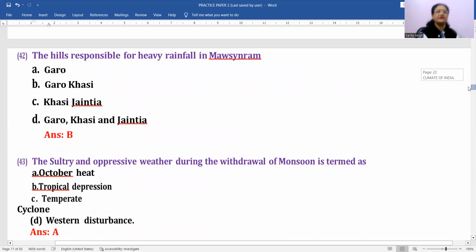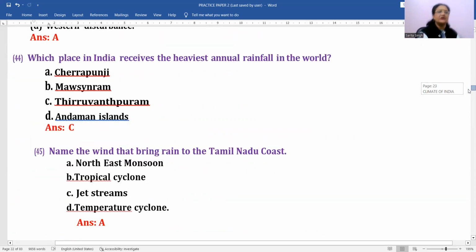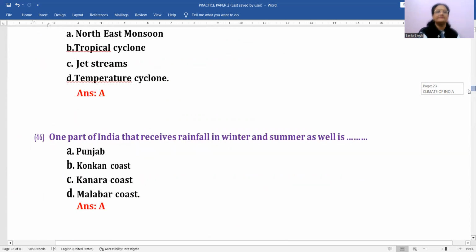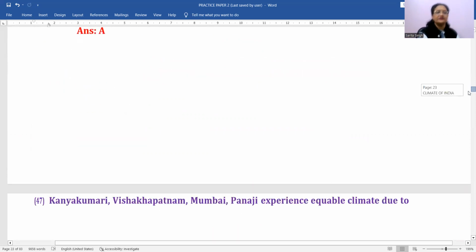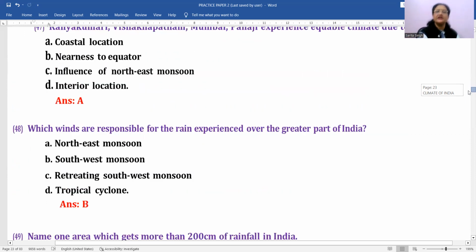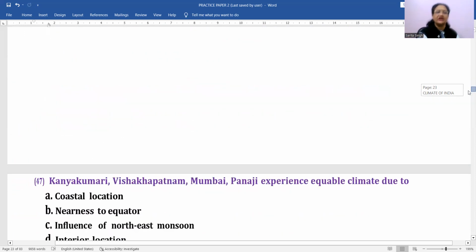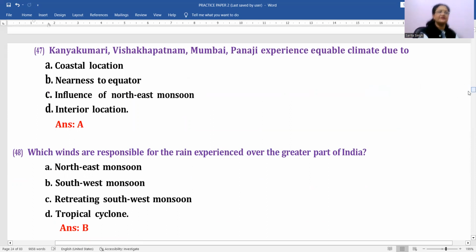Now come to next. The hills responsible for heavy rainfall in Mawsynram, the answer will be Garo and Khasi hills. Okay. Then next is, which place in India, one part of India that receives rainfall in winter and summer as well is Punjab, right? This is again correct. Then come to next, Kanyakumari. Kanyakumari is actually Kanyakumari, Vishakhapatnam, Mumbai, Panji. These are the places, if you just think of it, these all places are lying on the coast. Okay. Or very close to the coast.